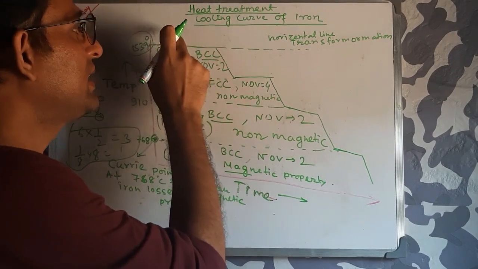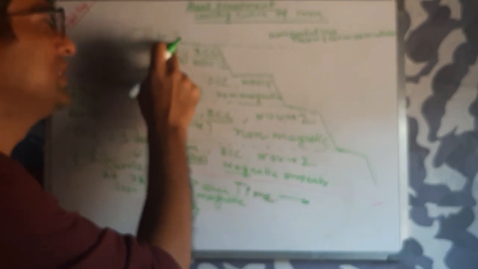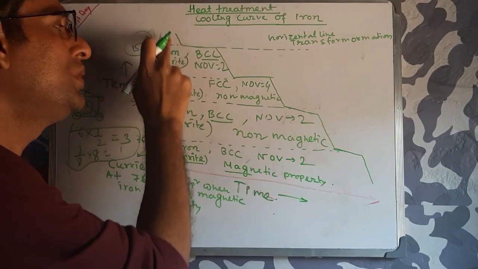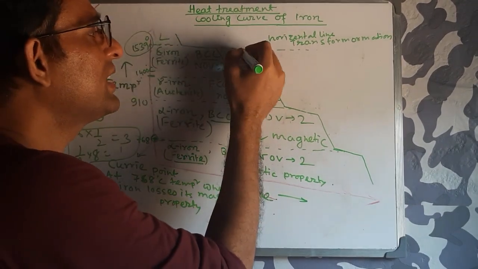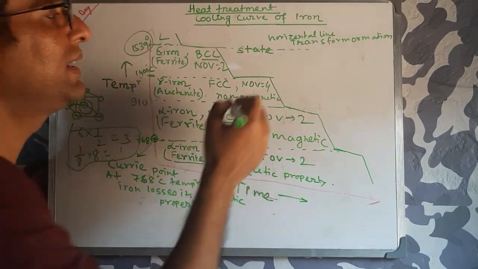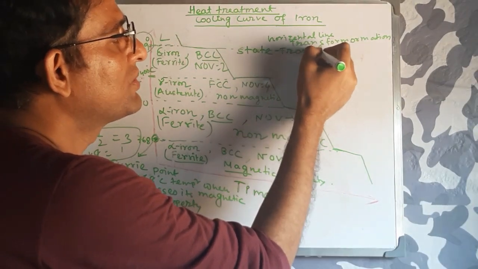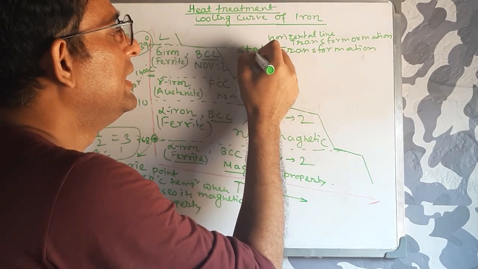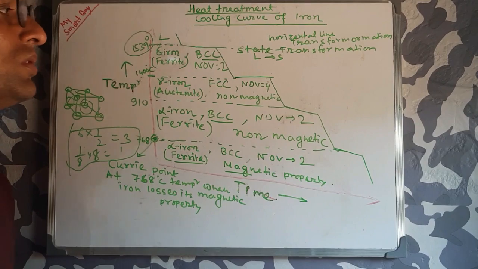From liquid to solid, because here the iron is solid and here the iron is liquid. So the phase or state transformation takes place at 1539 degrees centigrade. The transformation is liquid to solid.